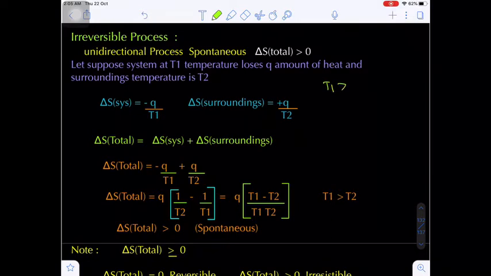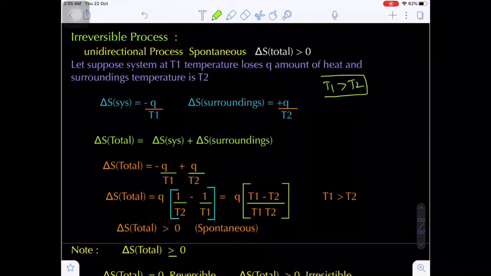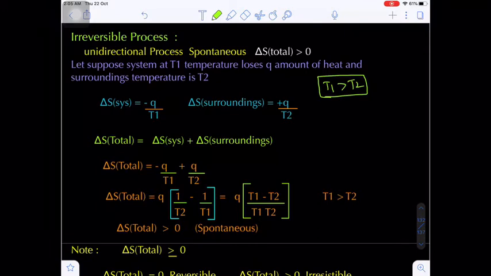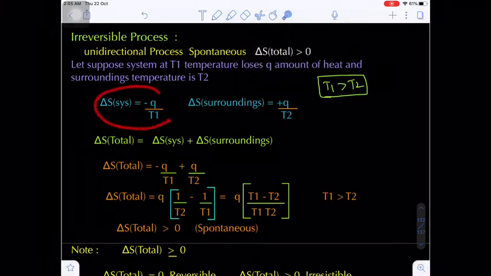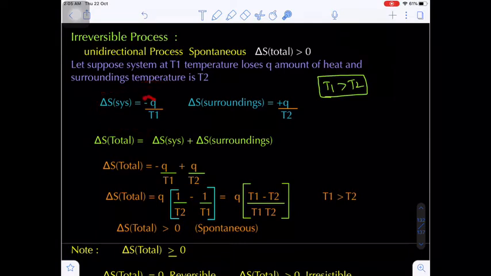Let's assume T1 is greater than T2 because the system loses heat energy. Heat always flows from a high temperature body to a low temperature body. Now, what is the change in entropy of the system? Minus Q upon T1.